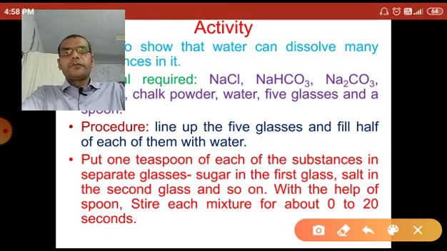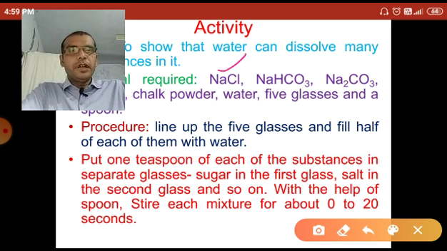Then put 1 teaspoon of each of the substances. That means in one glass put 1 spoon of NaCl, in another glass put 1 spoon of sodium bicarbonate, in another glass put 1 spoon of sodium carbonate, in another glass put 1 spoon of chalk powder, and so on.